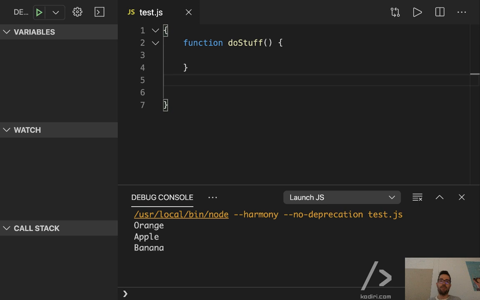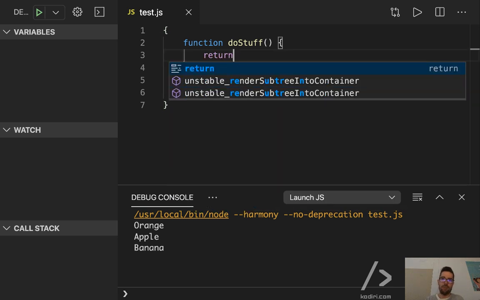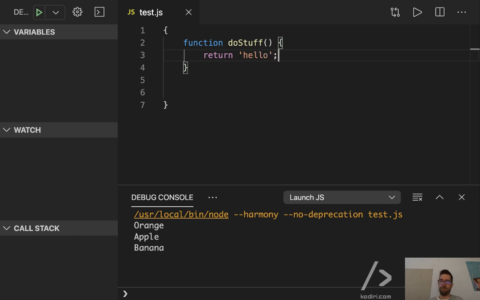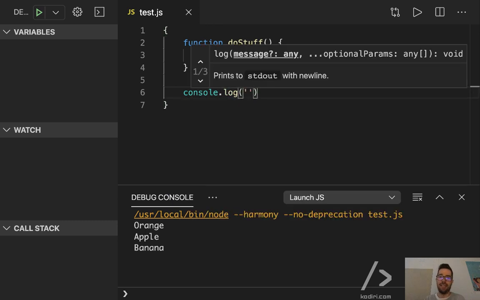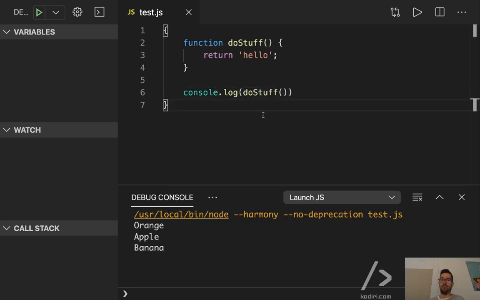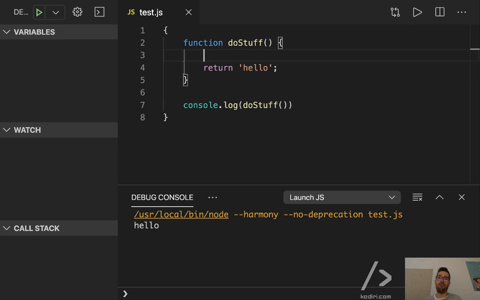Do stuff. So if that function returns hello, I hope you agree with me, I can do console.log and then display do stuff. Yeah? So that should display hello, right? Yeah. But if in reality I want to return a promise with hello, based on what we've learned today, we will do